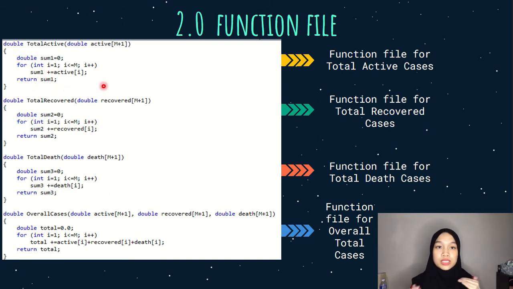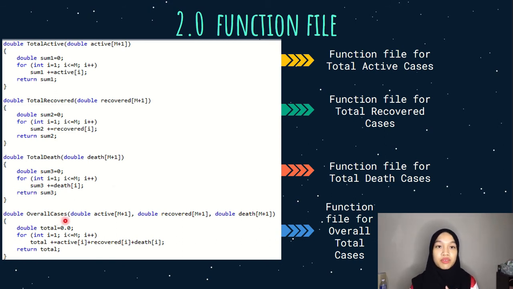The same goes for the second and third function files named total recovered with the parameter of double recovered n+1 and total death with the parameter of double death n+1 respectively. These function files calculate the summation of recovered and dead cases in their bodies. For the value returning function, we return the value of sum2 and sum3 for total recovered and dead cases respectively.